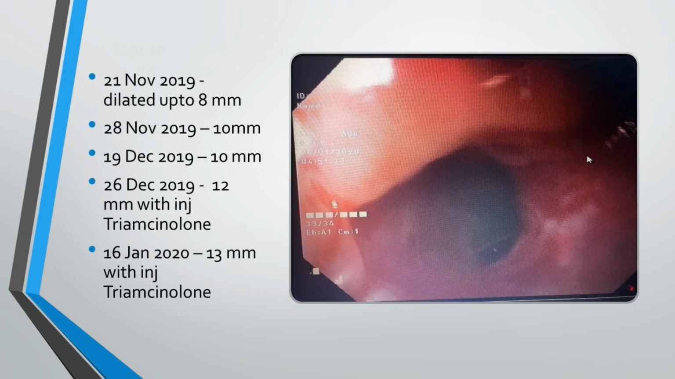So 14th November, then we took him up on 21st November. We went up to 8. On 28th November, we went up to 10. Then 19th December. Between this time, he again had a pneumonia and he had to go to the PICU, so we could not take him up immediately, and we had to wait for that to settle. On 19th, he had reclosed, so we had to go back to 10. On 26th December, we went up to 12 and we injected triamcinolone. And last week, on Thursday, we went up to 13 with injection triamcinolone. And you can see the opening now, which is much better. I think it's not that clear on the slide, but the opening is much better.